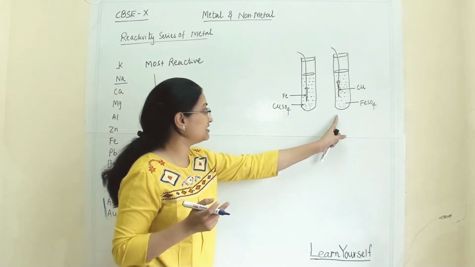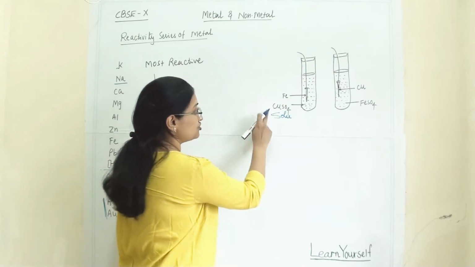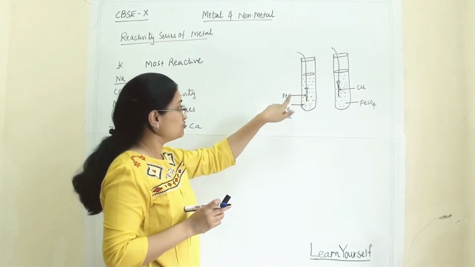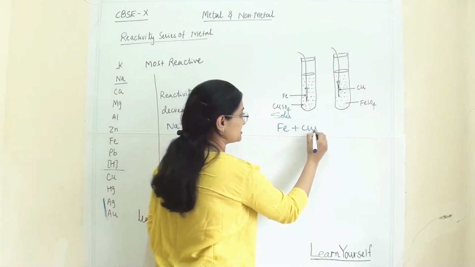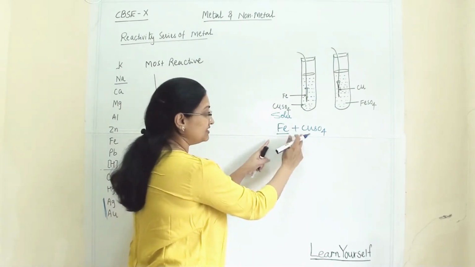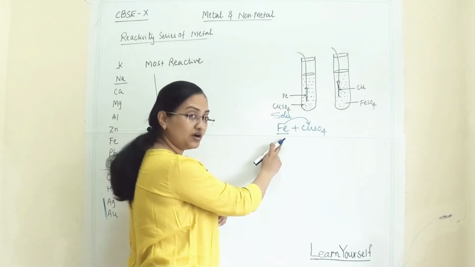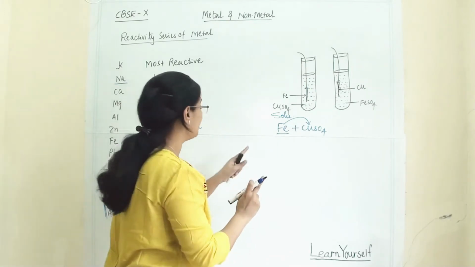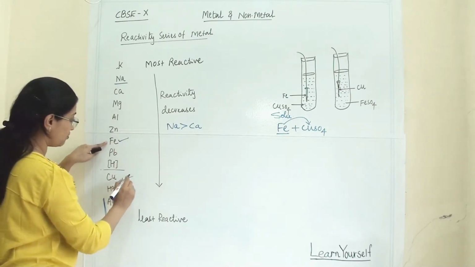Here two examples are there. Here I have taken a solution of copper sulfate, and I have hung one iron nail in it. When a reaction takes place between iron and copper sulfate, if iron is more reactive than copper, it will displace copper from the solution. If iron is not more reactive than copper, it will not displace copper from the solution. Now we will check where iron and where copper are in the series. This is iron and this is copper.